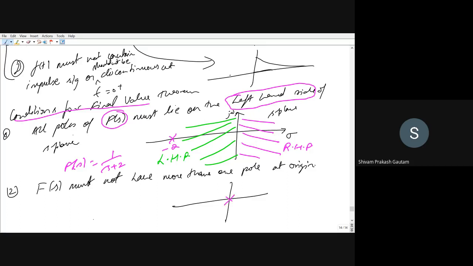It should have only a single pole, if at all it has poles at the origin. So the number of poles permissible at the origin is 1. If it has 2 poles, then we cannot apply the final value theorem. For example, if the function is s into s plus 2, we can apply it. If the function is s square into s plus 2, just wait.